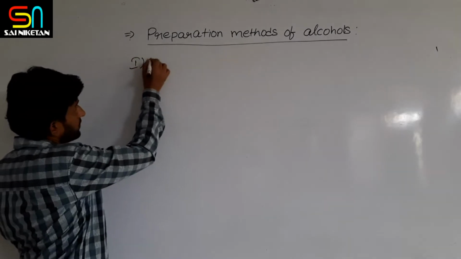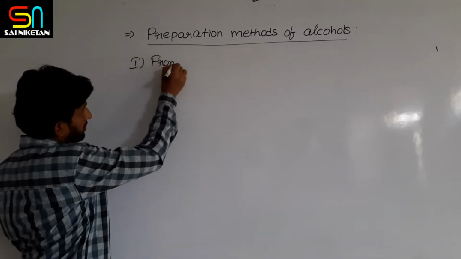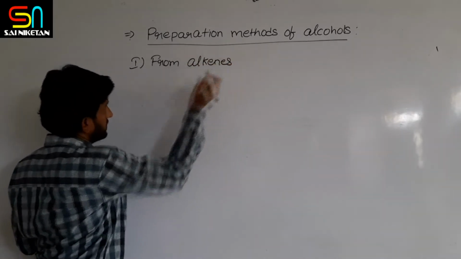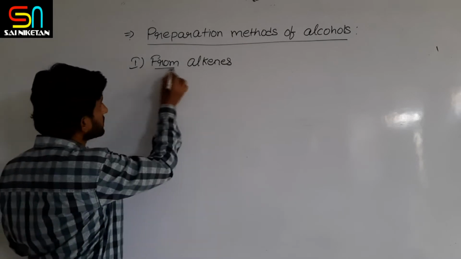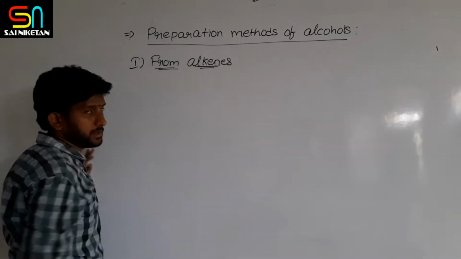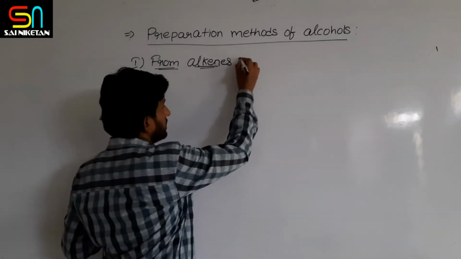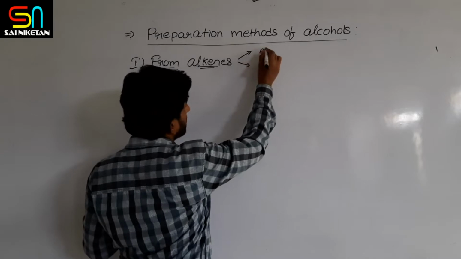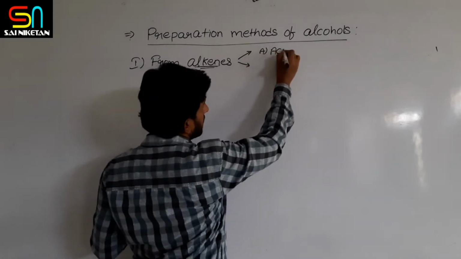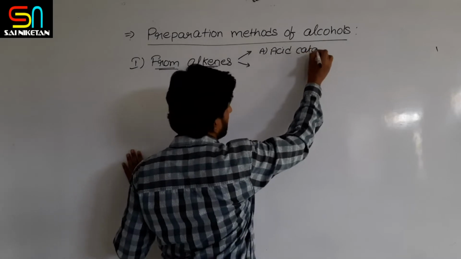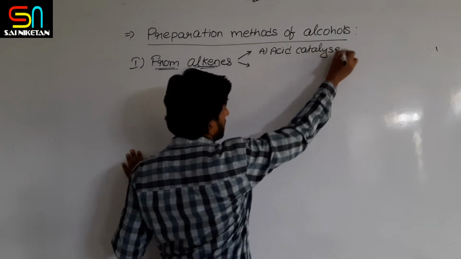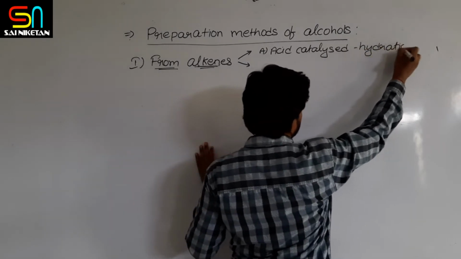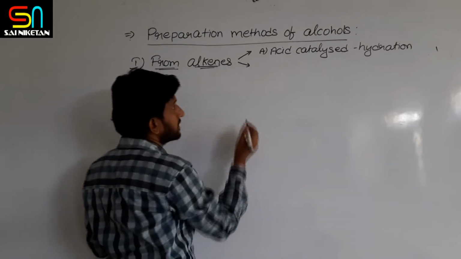Alcohols can be prepared from alkenes. In this, we will see two methods of preparation. One is acid catalyzed hydration of alkenes.